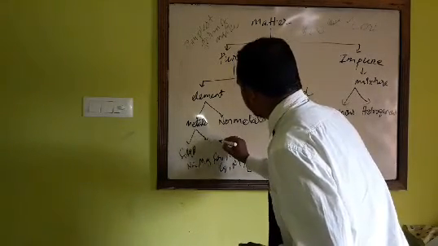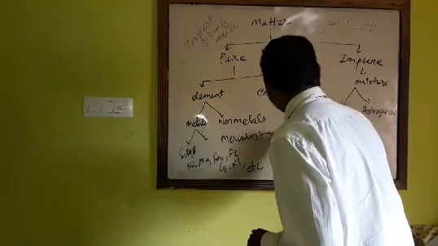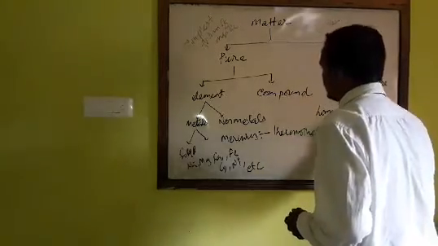Metal also exists in liquid form, that is mercury, which is used in a thermometer. Got it?